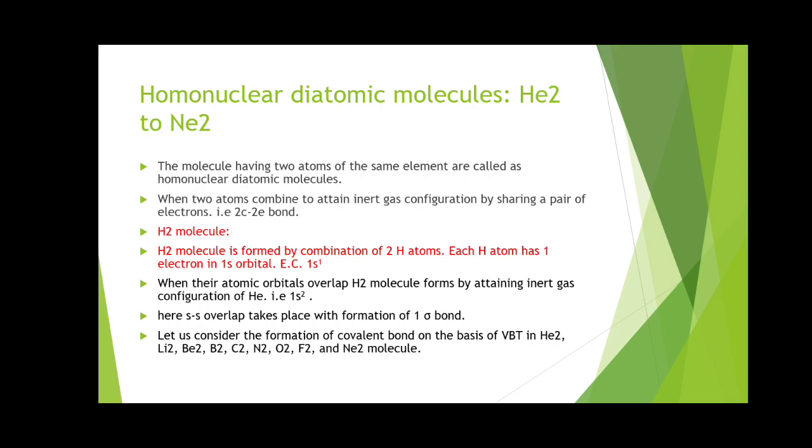So what actually is a homonuclear diatomic molecule? A homonuclear diatomic molecule is a type of molecule in which two atoms of the same element are present. Two atoms of the same element, for example H2 molecule, He2 molecule, Li2 molecule, B2 molecule, C2 molecule, O2 molecule, F2 molecule, Ne2 molecule. These are examples of homonuclear diatomic molecules.